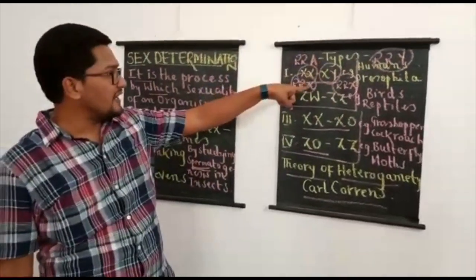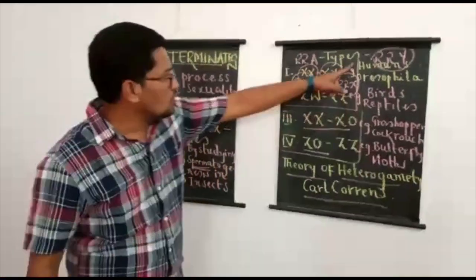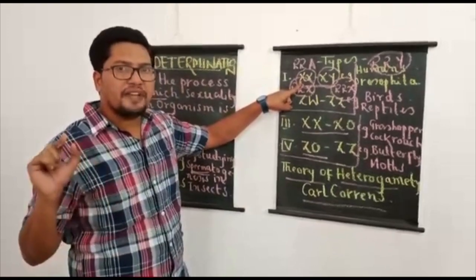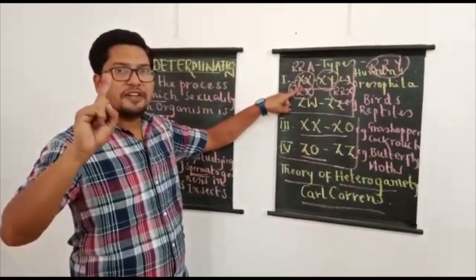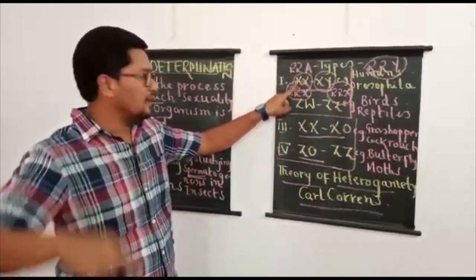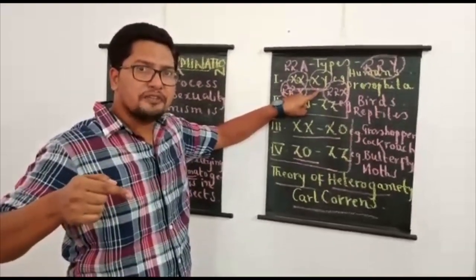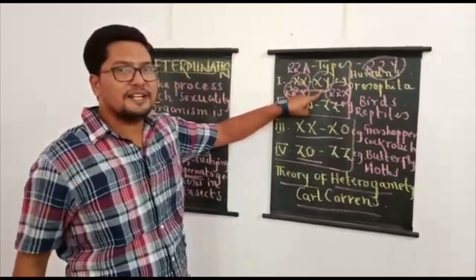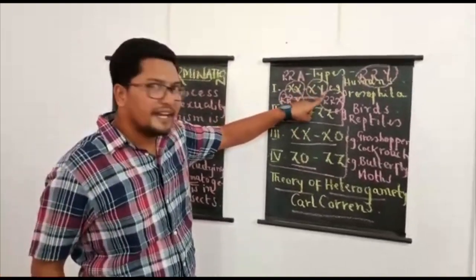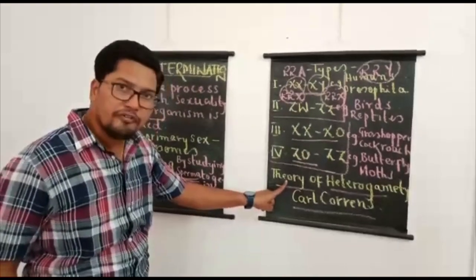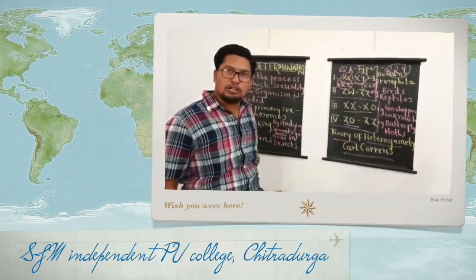So with this it is very clear, in humans and Drosophila, who is producing only one type of gamete? Female. So that's why female is homogametic. And which parent is producing 2 different types of gametes? Male parent. So that's why male parent is heterogametic. So this is the theory. We call it the theory of heterogamety given by Karl Correns.